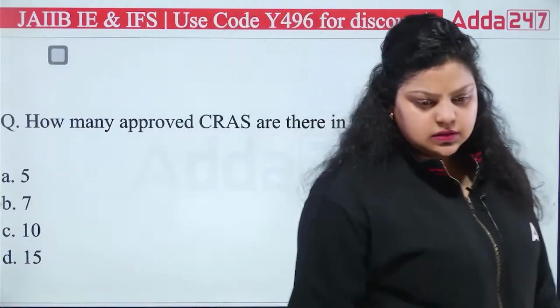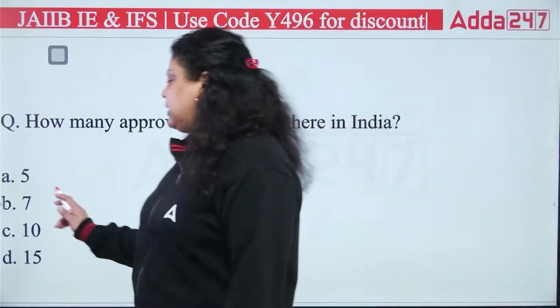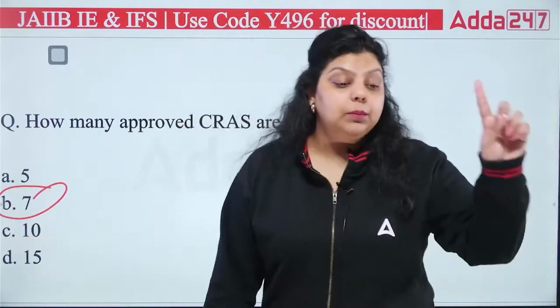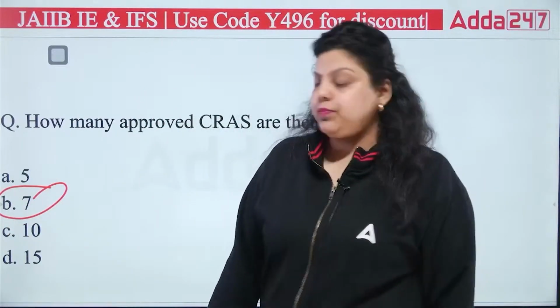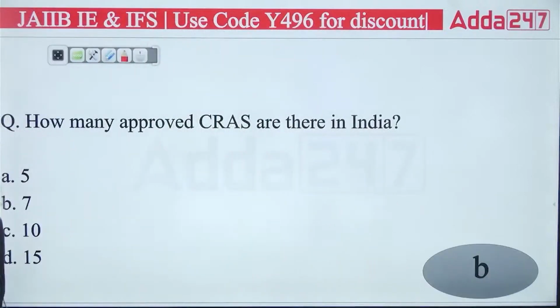That we have already discussed. So how many approved credit rating agencies are there? There are 7 credit rating agencies which are approved by SEBI because SEBI regulates them. So the right answer will be B, that is 7.